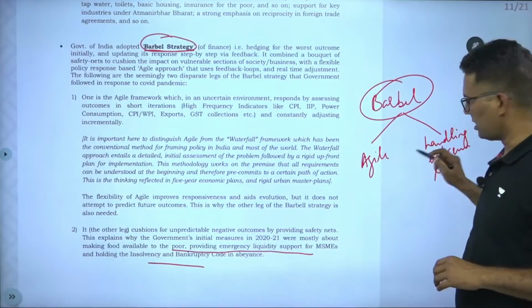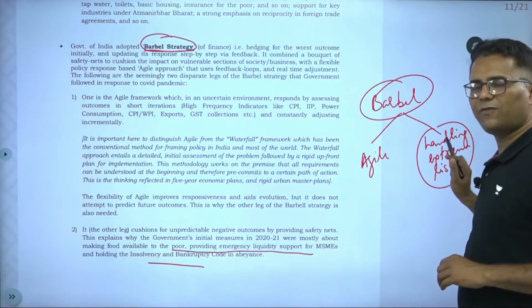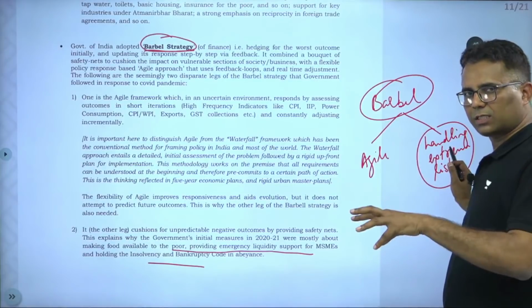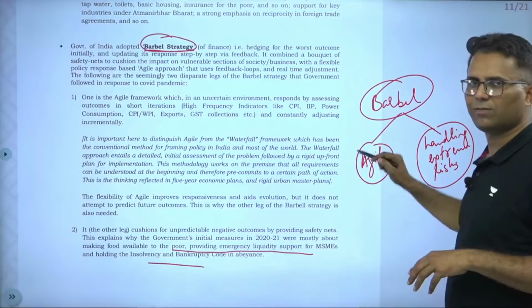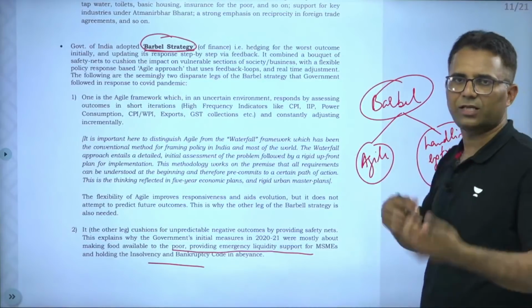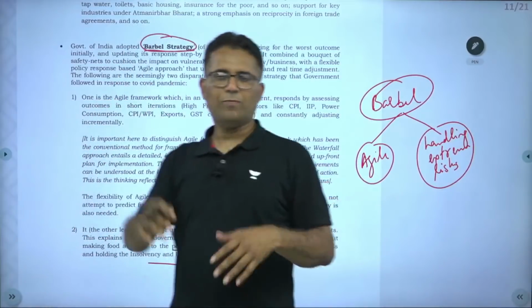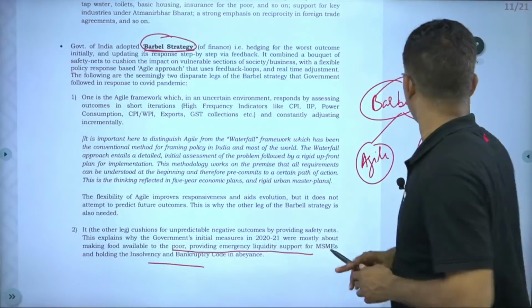On one hand, government has provided relief to the vulnerable, it has protected them, vulnerable people, smaller industries, and on the other hand, it has taken runtime data feedback and constantly modified its strategy. This is called barbell strategy. So, this thing government has done in the pandemic period basically.